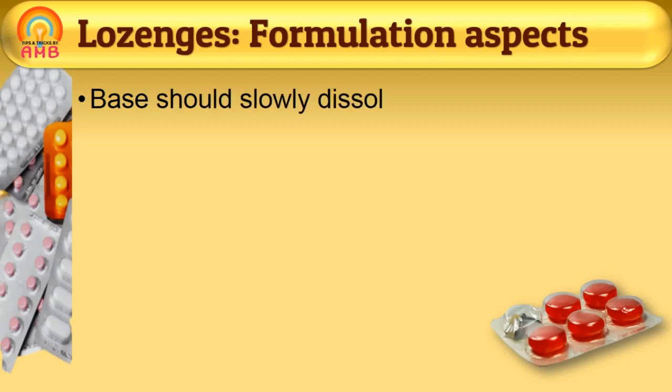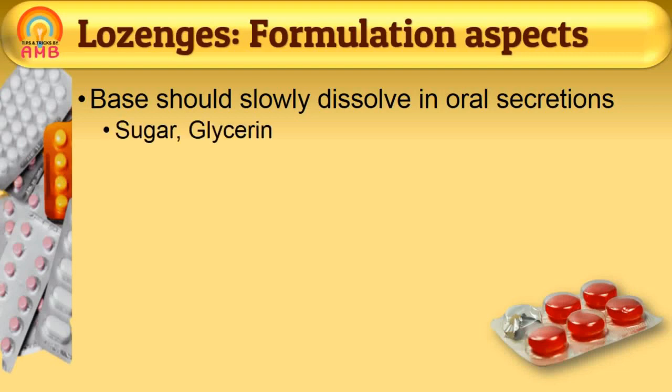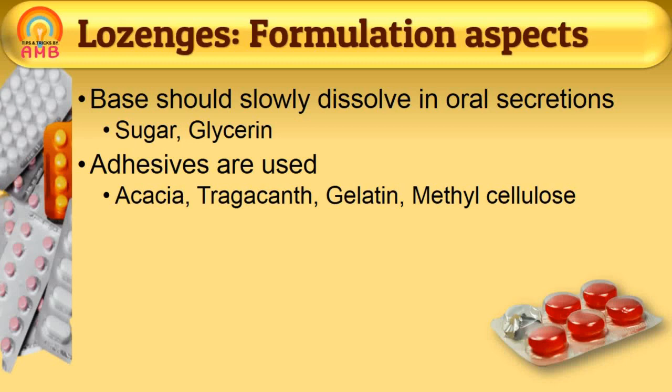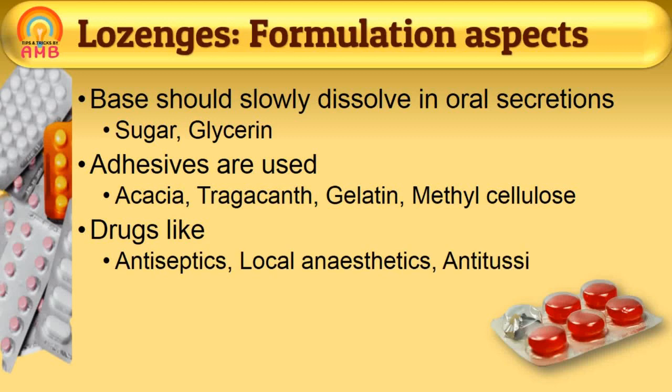Now we will discuss formulation aspects of lozenges. The base to be used in formulation of lozenges should have a property that it should slowly dissolve in oral secretions. Sugar and glycerin are the bases used along with adhesives like acacia, tragacanth, gelatin or methyl cellulose in the formulation of lozenges. Drugs like antiseptics, local anesthetics, antitussives, decongestants and vitamins are incorporated in the lozenges.